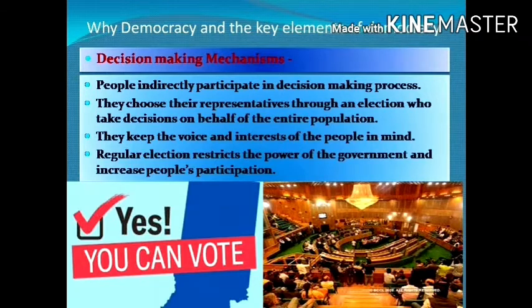Also, if people are not satisfied with the working of the government, they may not vote for them next time in the election. So this is how the representatives have to work according to the people, and this is how the people indirectly participate in the decision making process of the country.